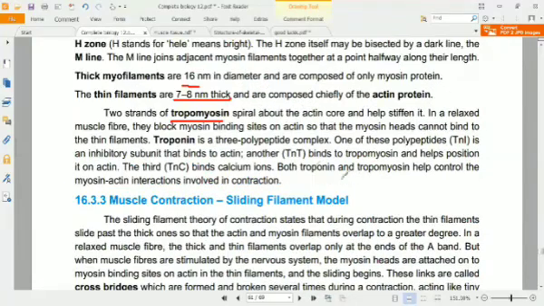So here you can see TnI, TnT, and TnC. TnC binds with calcium, TnT binds with tropomyosin, and TnI is the inhibitory subunit that binds to actin.